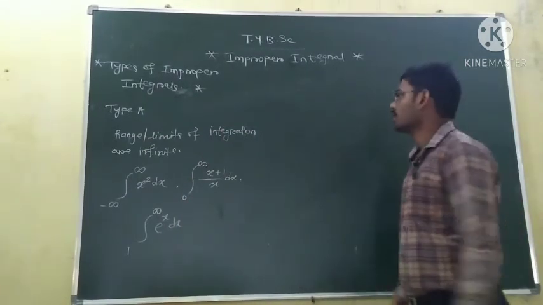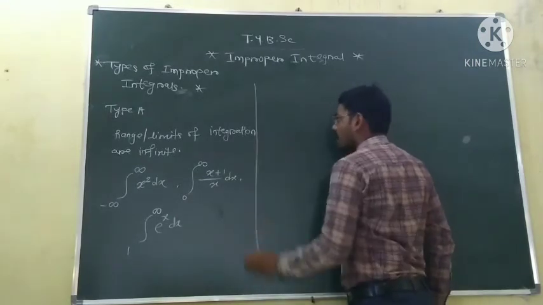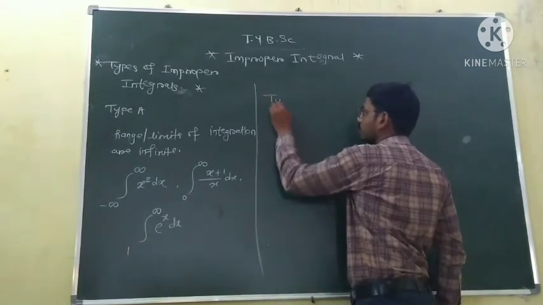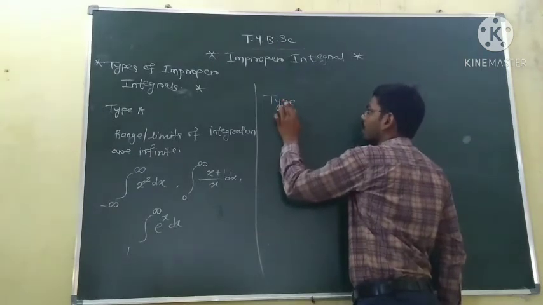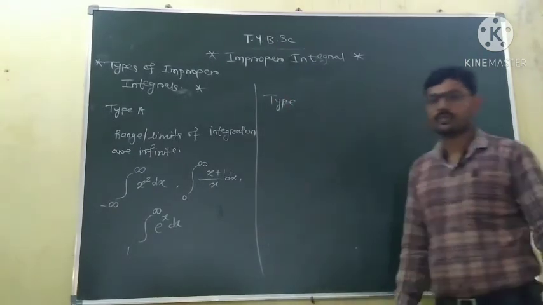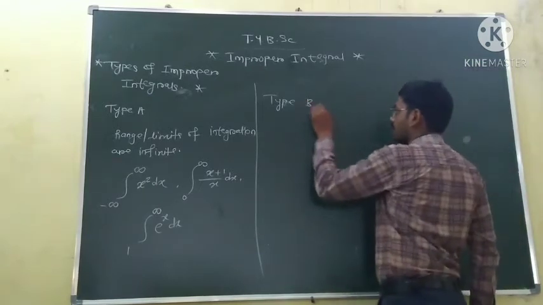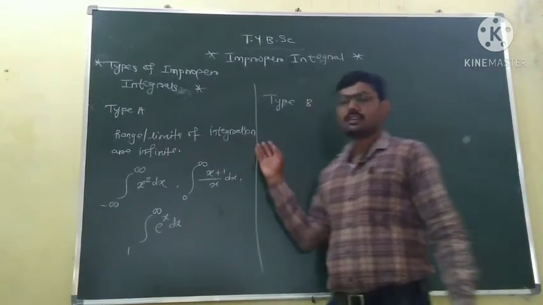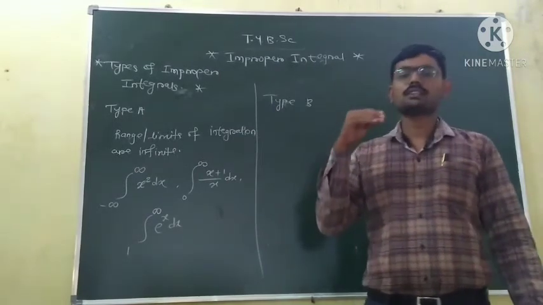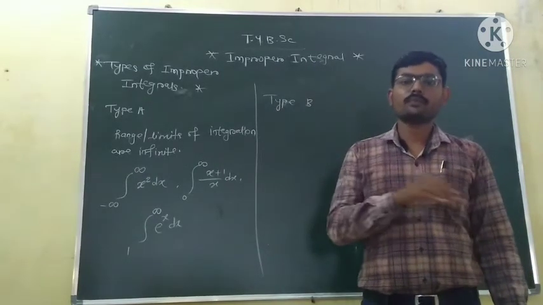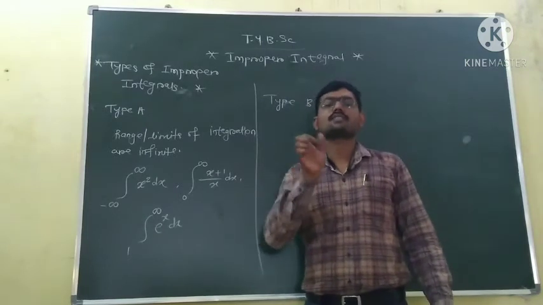Now we will see type B, or improper integrals of the second kind. In type B, those improper integrals come in which the integrand, or function, is unbounded.